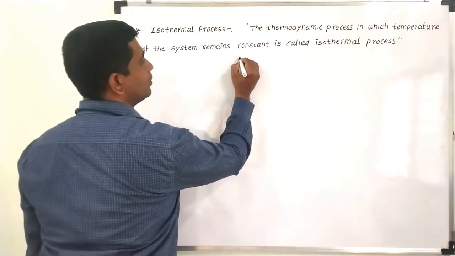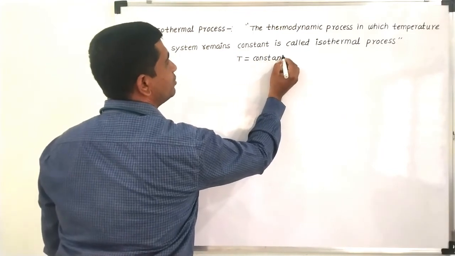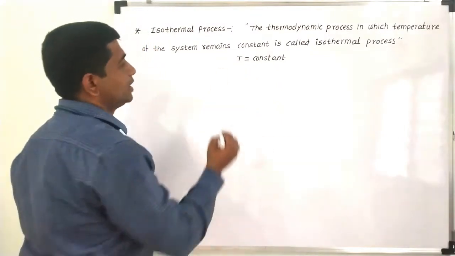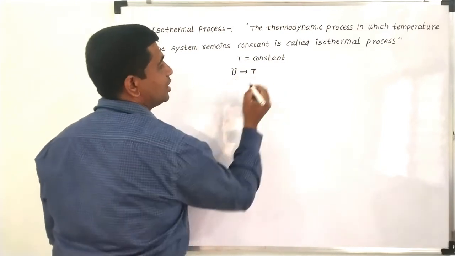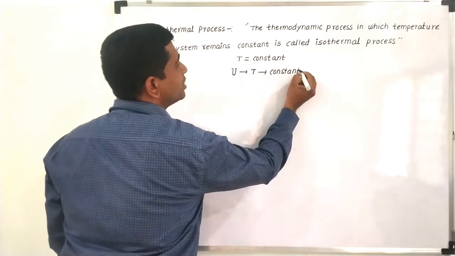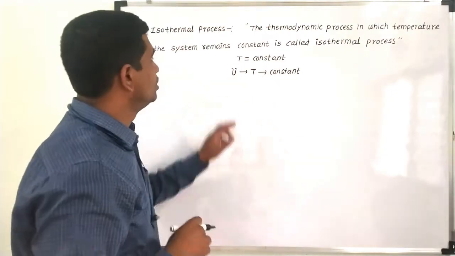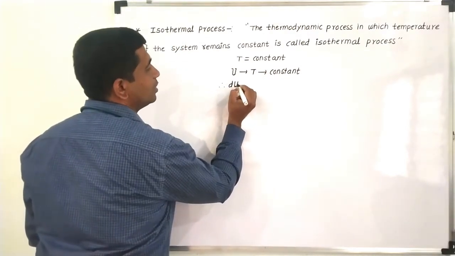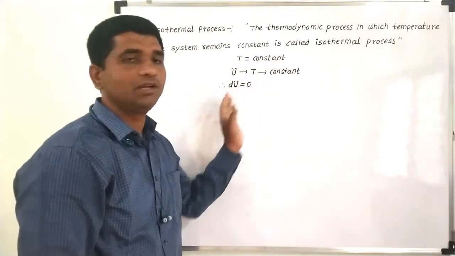So in this case, our temperature is constant. Just in the previous section we considered that internal energy is a function of temperature. Now, as the temperature is constant, the internal energy, which is a function of temperature, will also be constant. And we know that if something remains constant, then the change in that quantity will be zero.